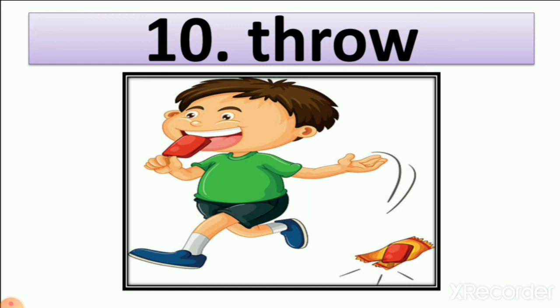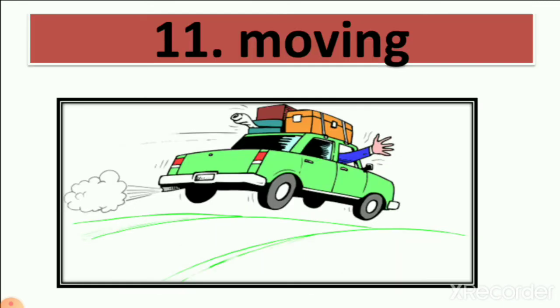Number 10, throw, THROW. Here you can see one boy is eating candy and throwing the wrapper. So it is throwing. Is the boy right or wrong? Wrong. Why? Because the boy is throwing the wrapper on the road. So it is bad manners.